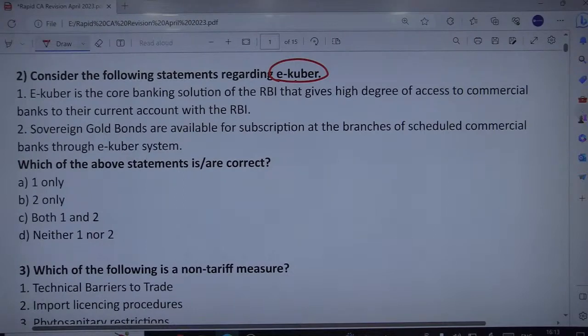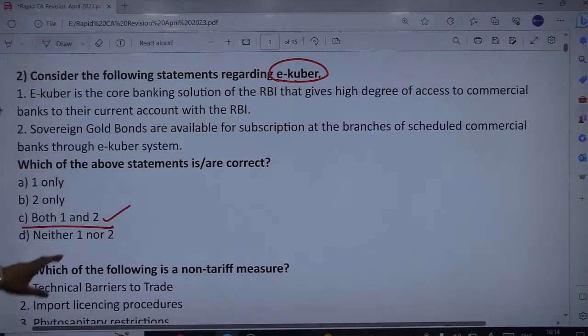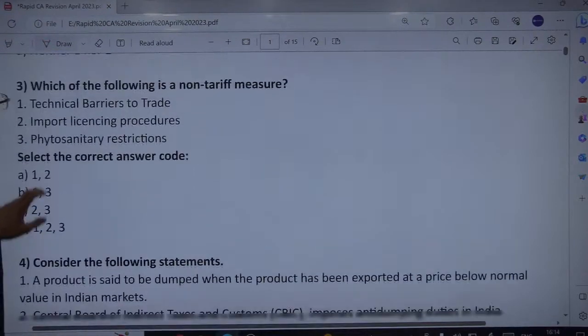And that's why the sovereign gold bonds are available for subscription at the branches of scheduled commercial banks through the eKuber system, because G-Secs or such kinds of bonds, especially sovereign gold bonds, are auctioned through this platform or system. So this makes both the statements correct. So for the second question, the correct answer is C, that is, both of them are correct.